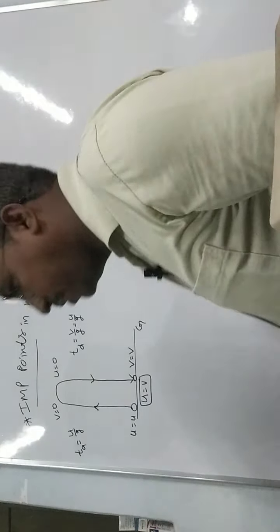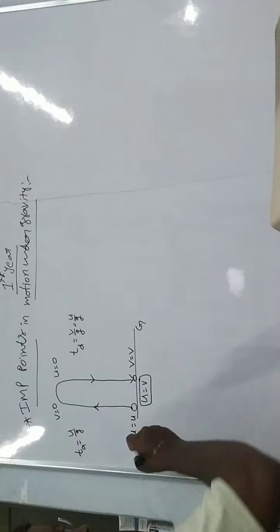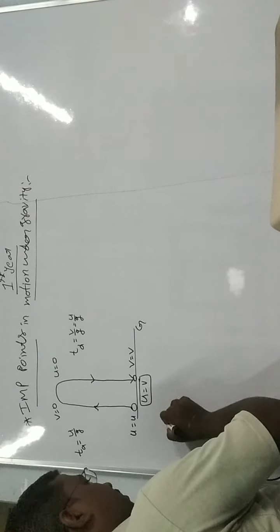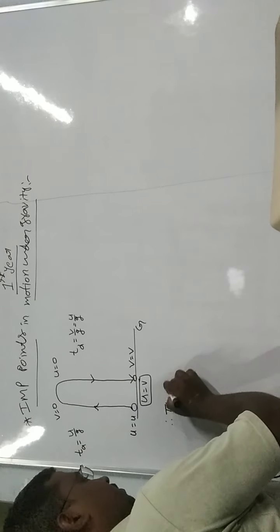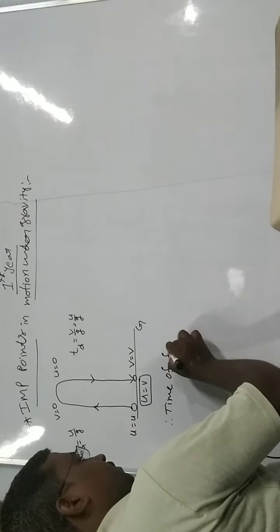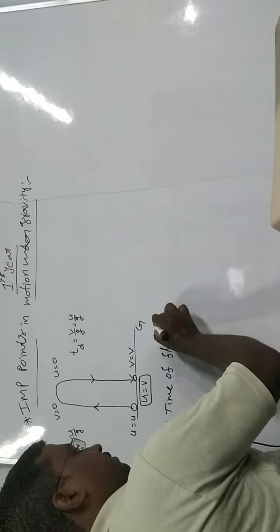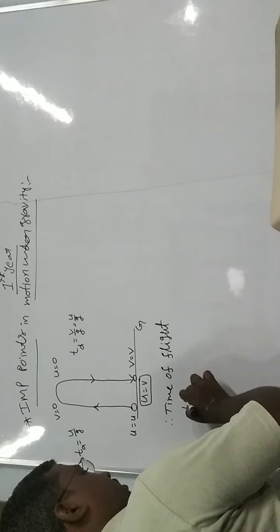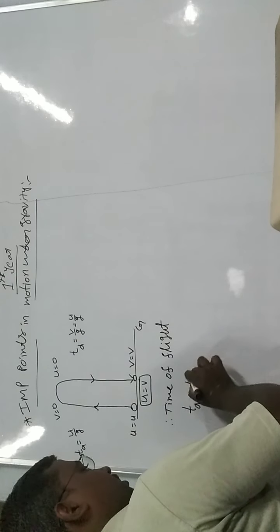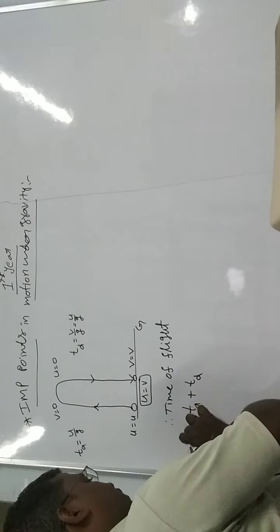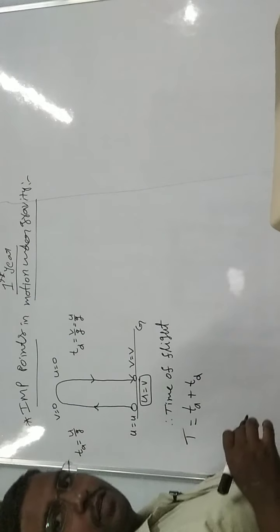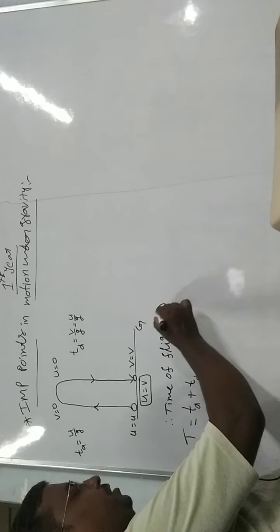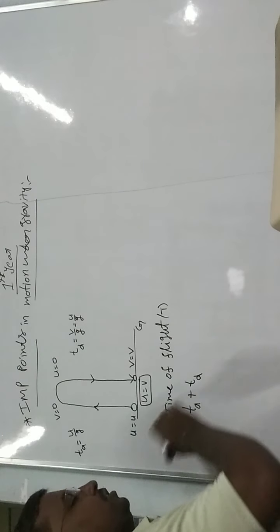Time of flight is written as Ta plus Td is equal to capital T. Why?